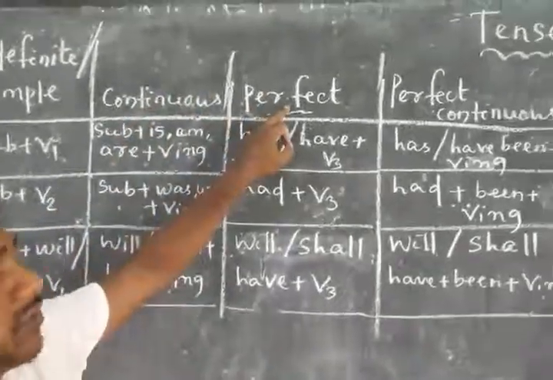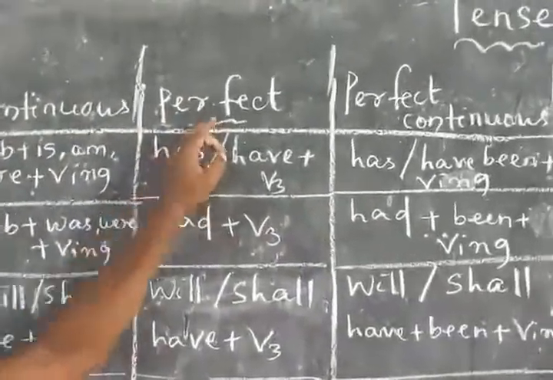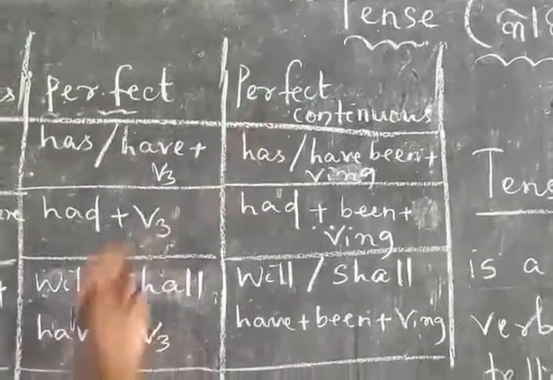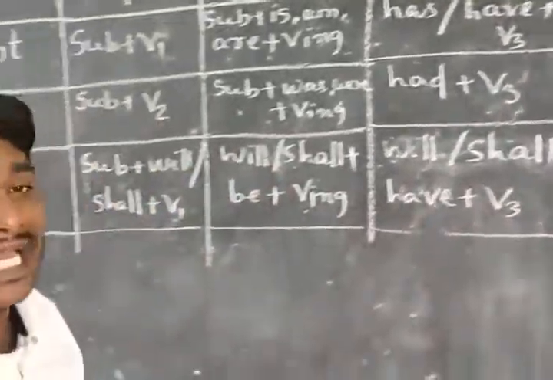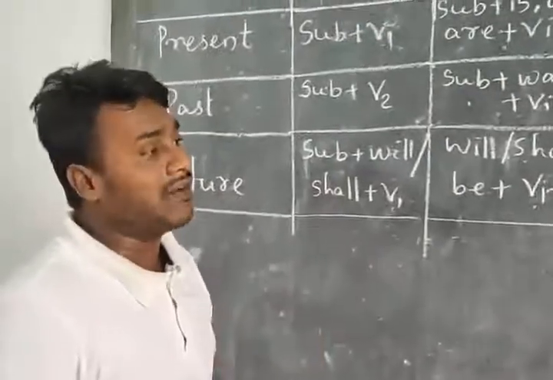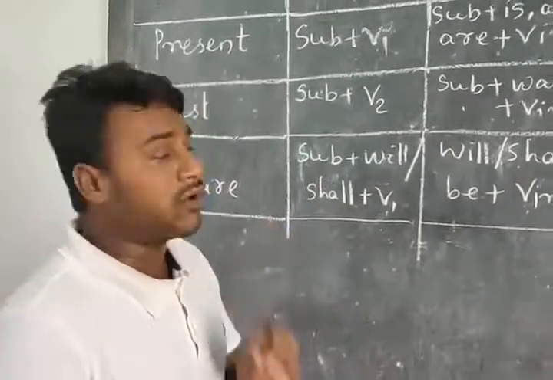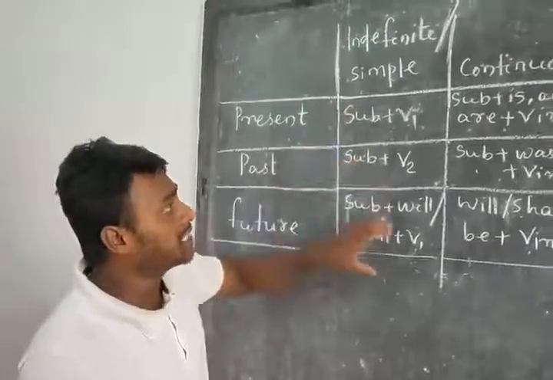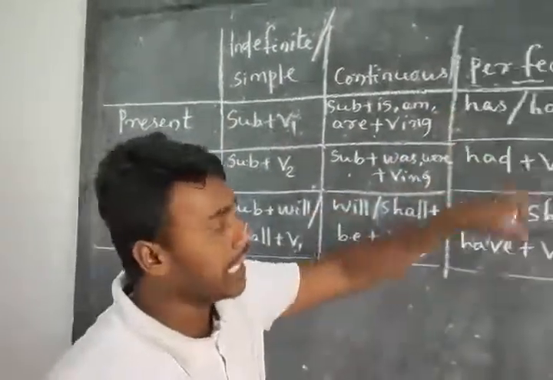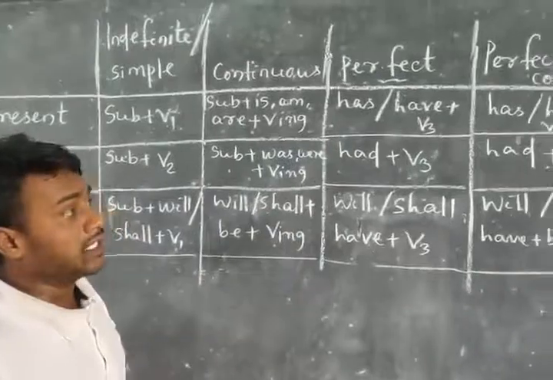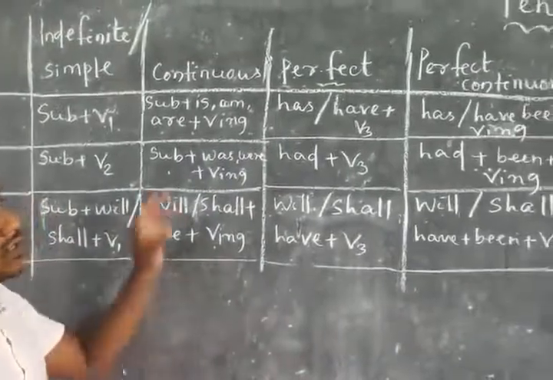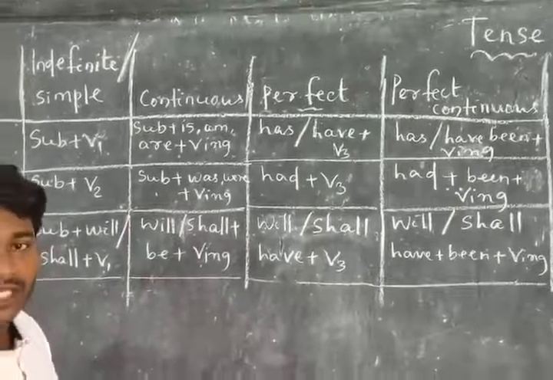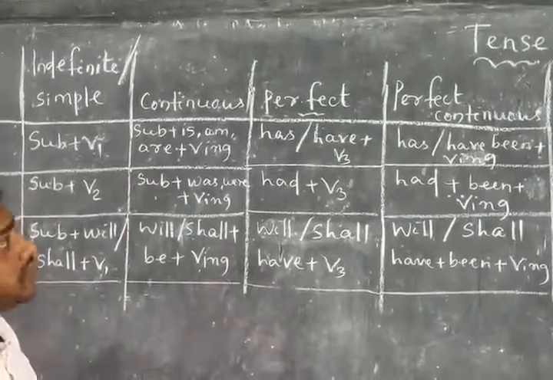The third form of your tense is perfect, and the fourth form of your tense is perfect continuous. And as we divide our tense in accordance with the time, present, past and future, I have written all the rules in this table. And pause your videos, make this table complete in your notebooks. It will be very helpful for you.